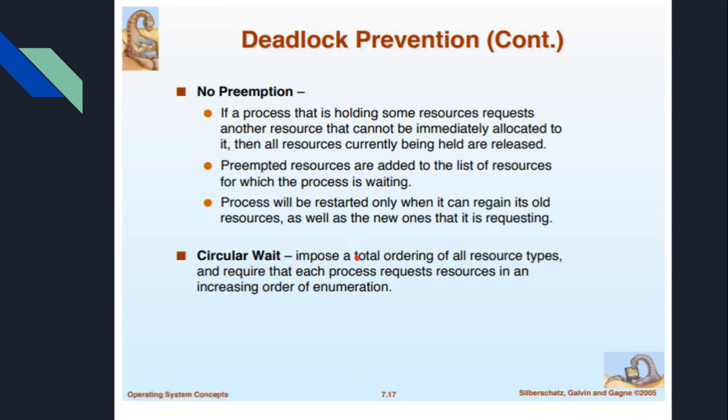If that total ordering is imposed on the resource types, then naturally all the processes will get all the resources necessary, and naturally the process need not wait for any resources to be allocated. So these are all the 4 ways the deadlock can be prevented. Okay, now let us see the next condition, which is deadlock avoidance.